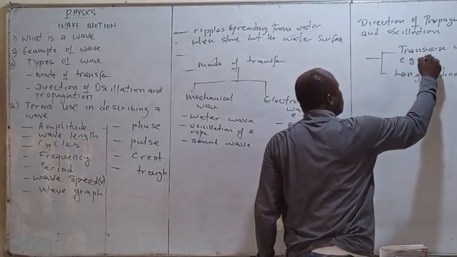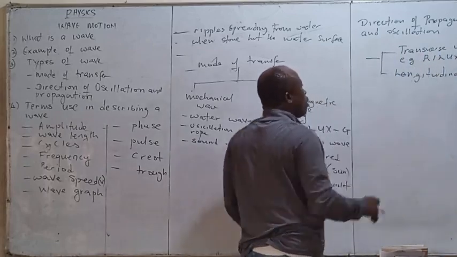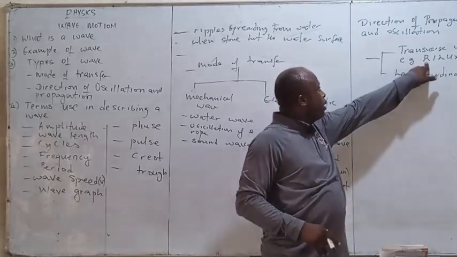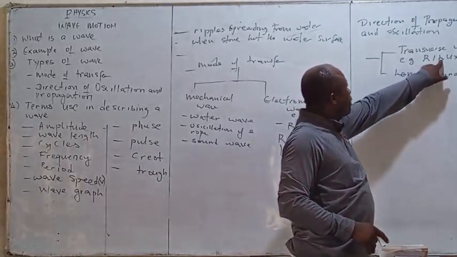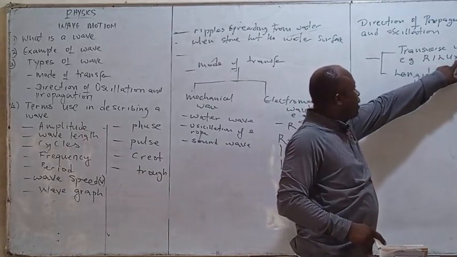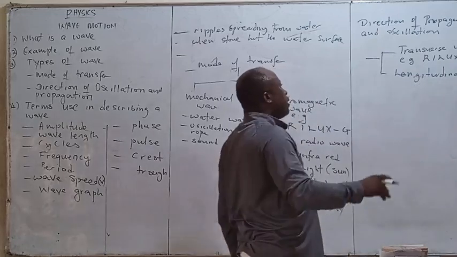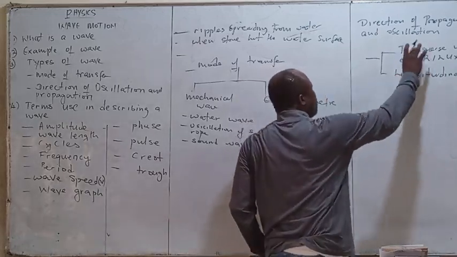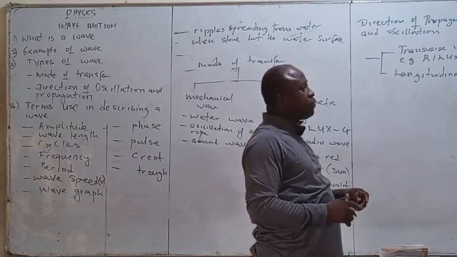Again, we have that all of the Roy G. Biv family are examples of transverse wave. Recall, it is an acronym. R stands for what? Radio wave. I stands for infrared. S stands for light. U for ultraviolet. X for X-ray. And G for gamma ray. They are examples of what? Transverse wave. And remember, they are also the family of what? The electromagnetic wave.